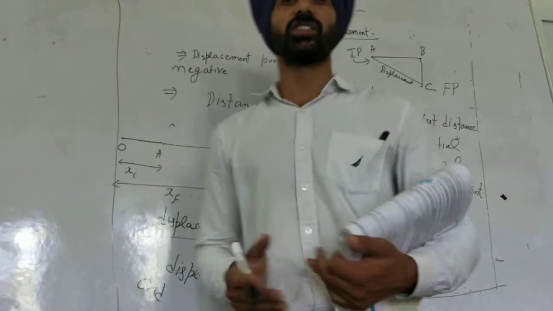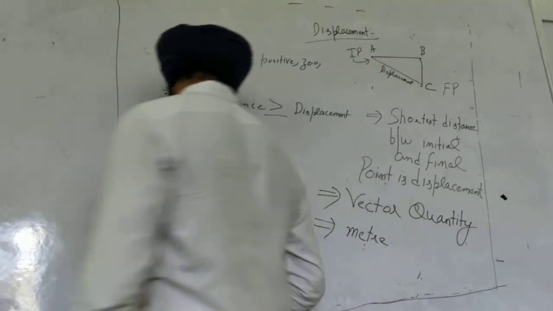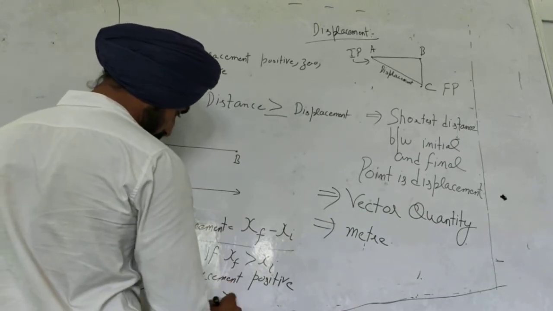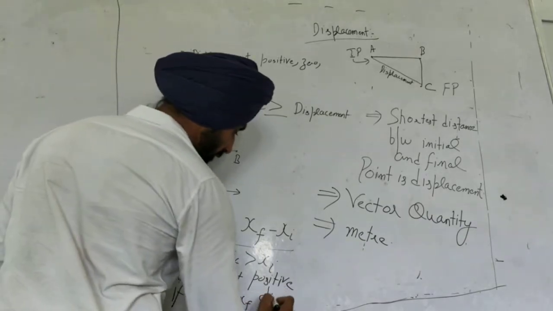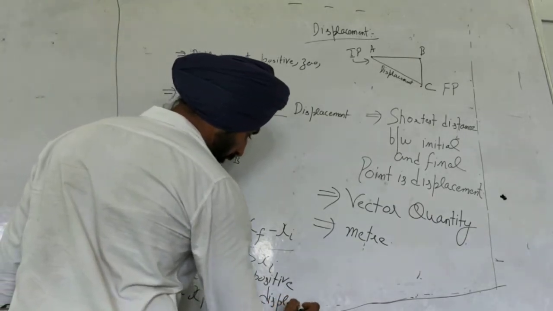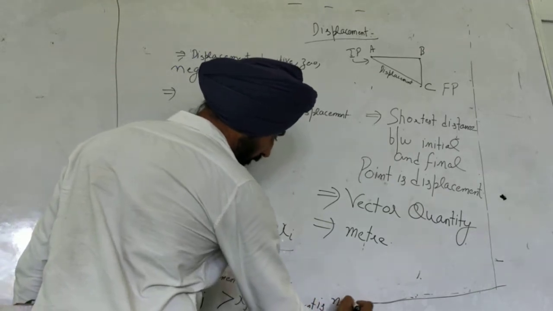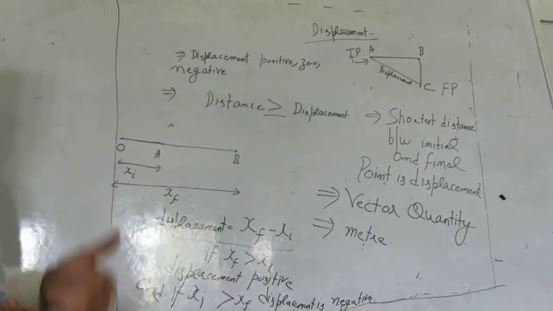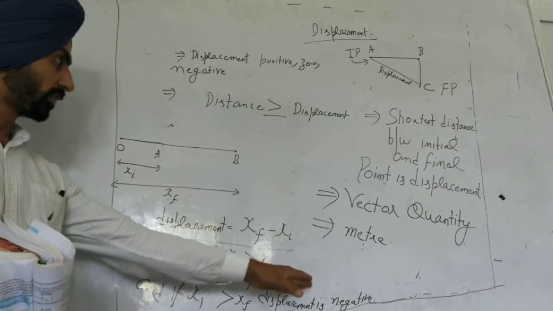But if initial distance is greater than final distance, displacement is negative. So you should be aware of the conditions in which displacement is positive and in which it is negative.